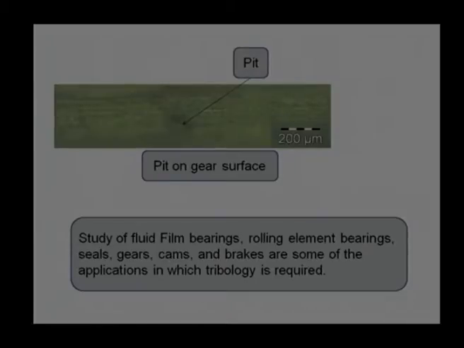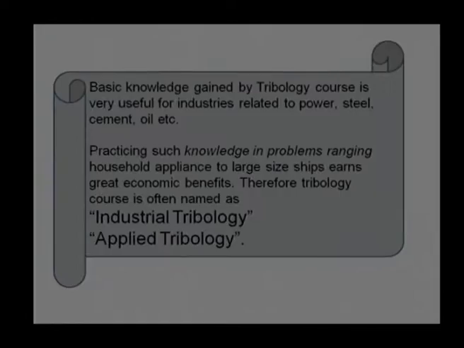Every one of these components involves some tribology, and we need to understand tribology to do a better design of these machine elements. So, if we gain basic knowledge of tribology, that will be helpful in industries like power generation, steel, cement, and oil.